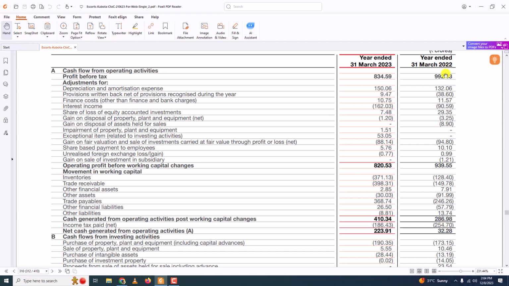If you look here, profit before tax is very good, but due to various deductions, various things going out of the company, the end result was very low. Here you can see trade payables is minus 246 crore rupees. This and this adds up to almost 500 crore rupees, correct? And then inventories, trade receivables all decreased, which leads to this. This is not a good thing. This much reduction from the previous year is not a good thing.